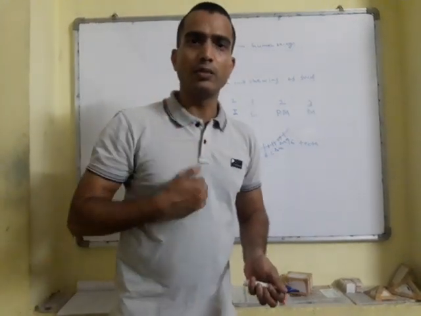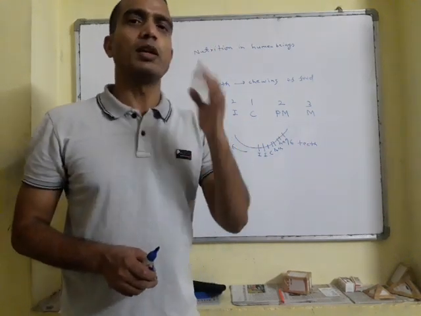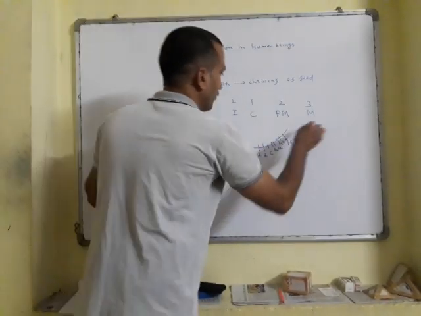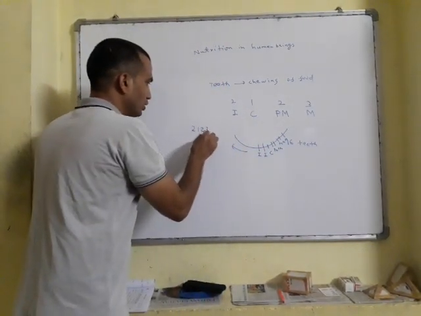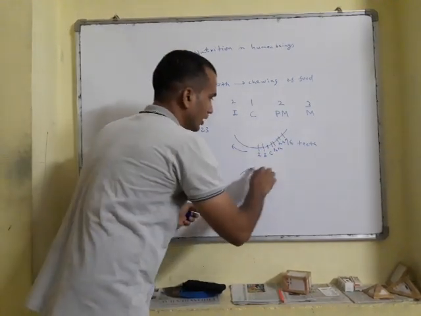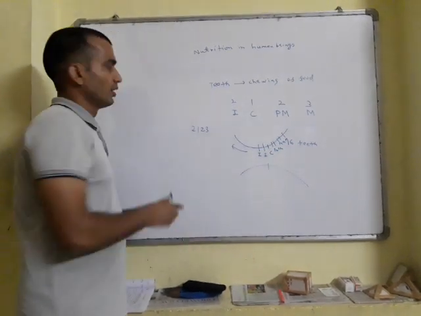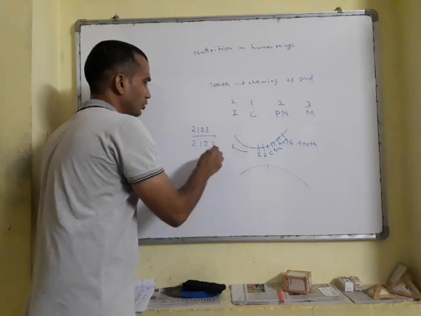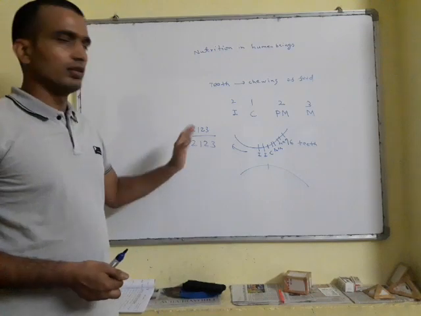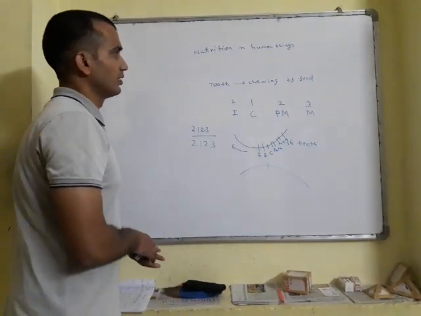This information I am giving you extra. This is not in the syllabus, but it is going to be helpful for your knowledge. So what is the dental formula? 2, 1, 2, 3 this side, 2, 1, 2, 3 this side. Similarly in the lower jaw also, 2, 1, 2, 3 this side and 2, 1, 2, 3 this side. So 2, 1, 2, 3 upon 2, 1, 2, 3. This is the dental formula. Such kinds of questions are generally asked in competitions. That's why I have shared this.